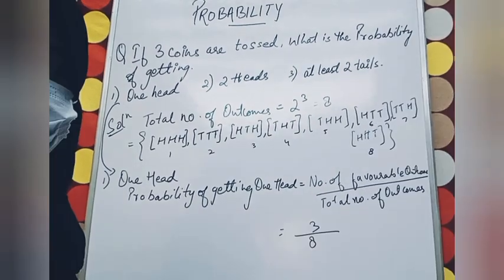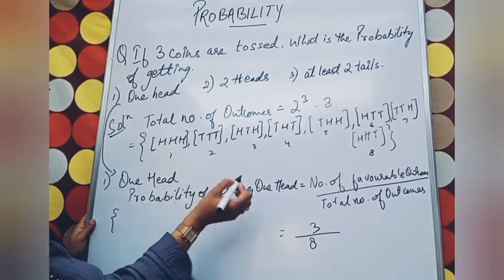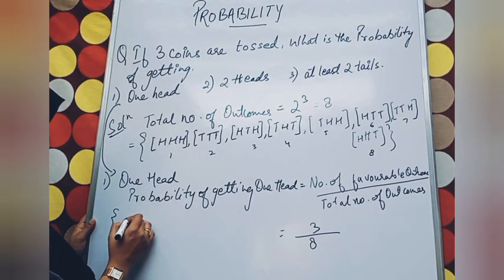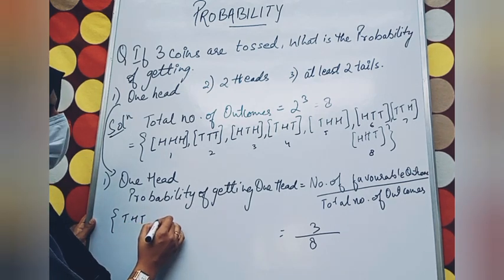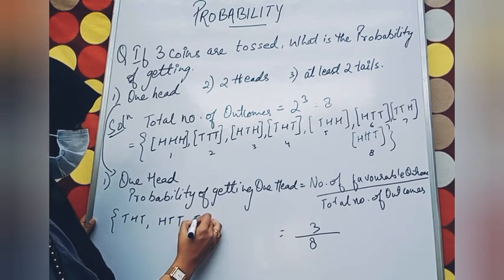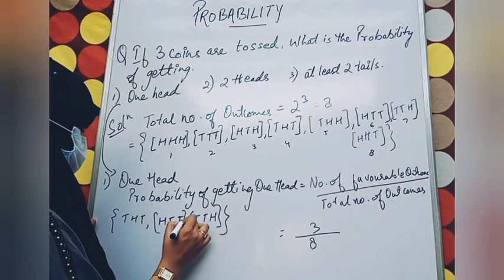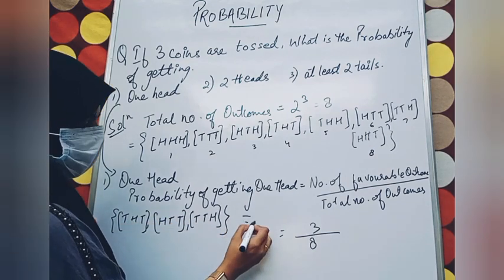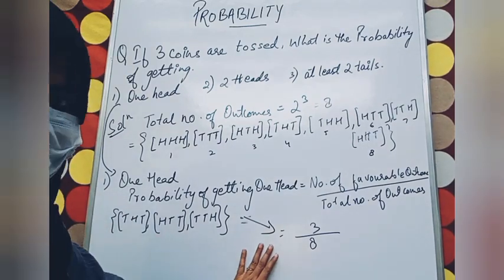Next part. And if you want, you can write it here also, these favorable pairs. THT, HTT and TTH. The probability of this is equal to this. I told you this thing.